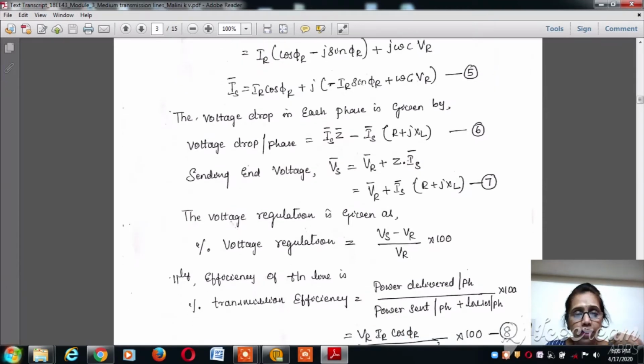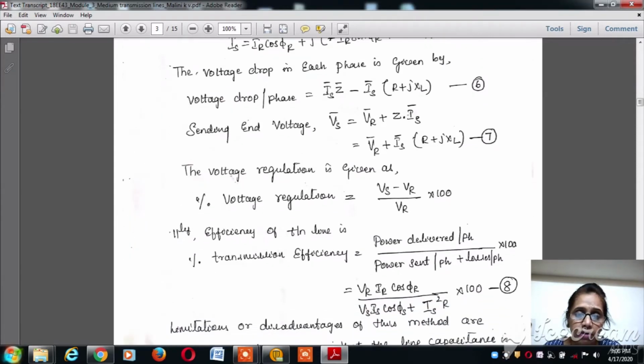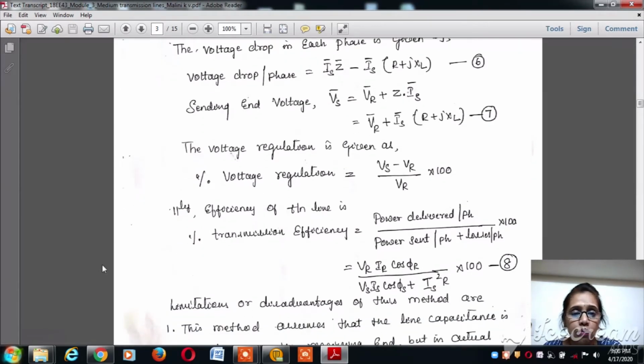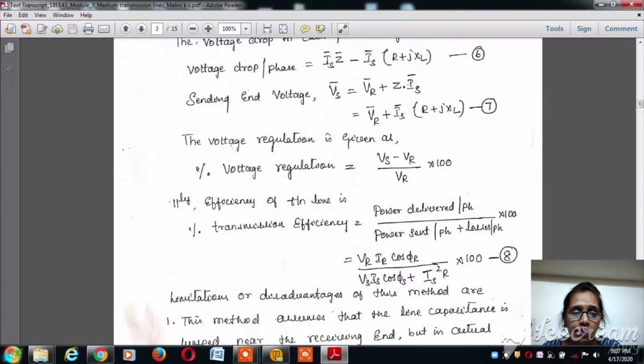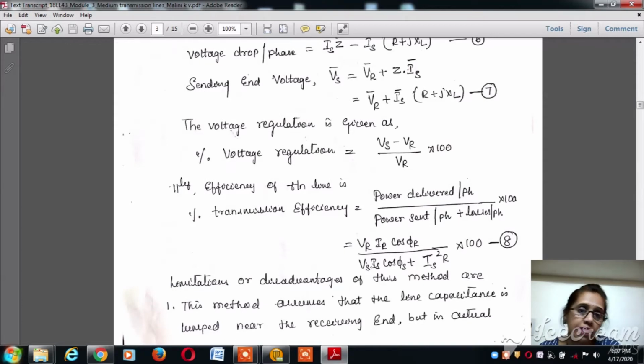Now percentage voltage regulation is equal to Vs minus Vr divided by Vr, where Vr is the receiving end voltage, into 100. Similarly, percentage transmission efficiency is equal to power delivered per phase divided by power sent per phase plus losses.